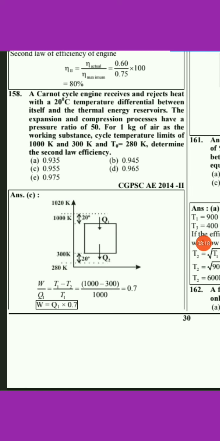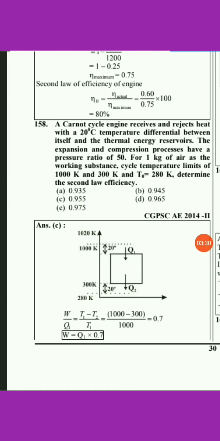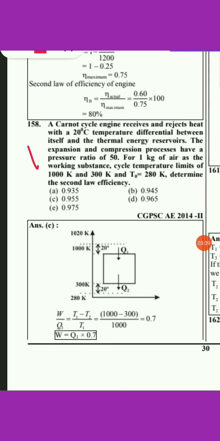Determine the second law efficiency. So basically we have to find out the second law efficiency, and this problem can be solved like the earlier problem that we have already solved. First of all you have to find out the W actual, the W maximum.